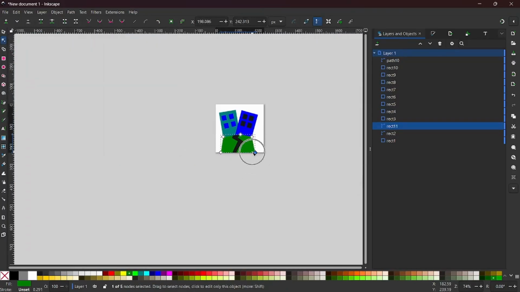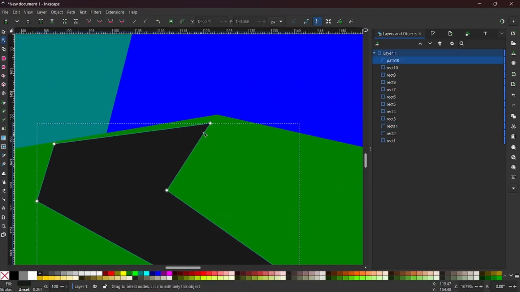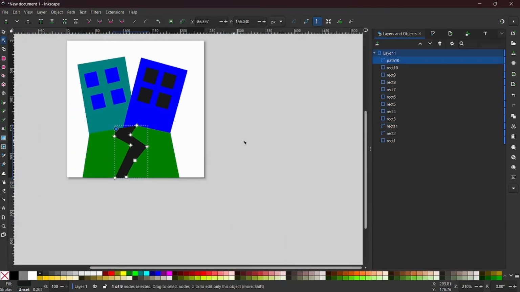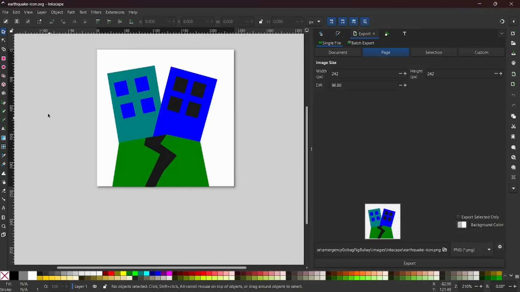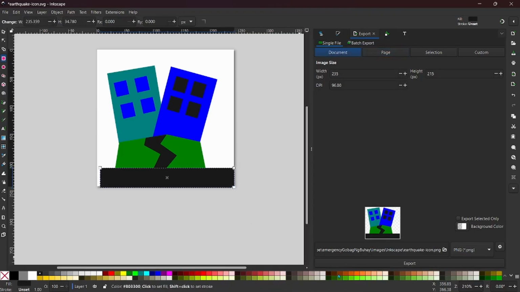Just export this. There we go. Let me just move this a little bit. Okay, so I think I can also try to add perhaps a bit of grass here at the bottom, like this colored grass, a darker grass perhaps.